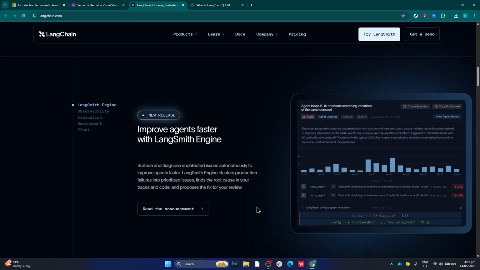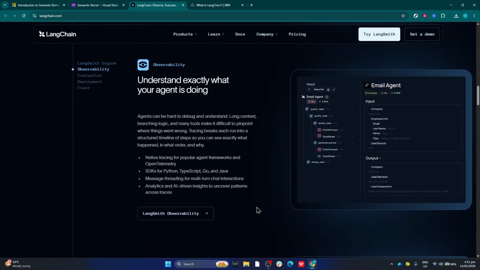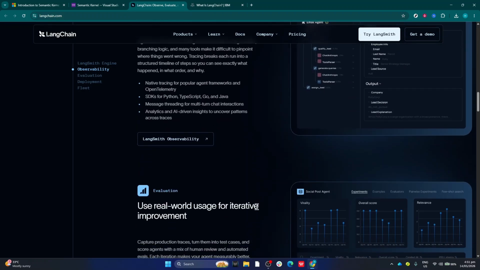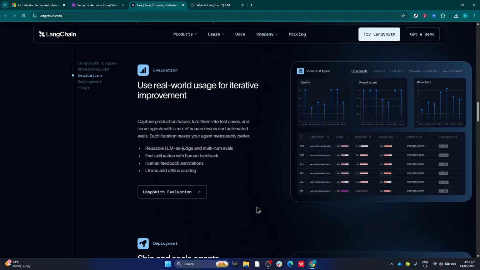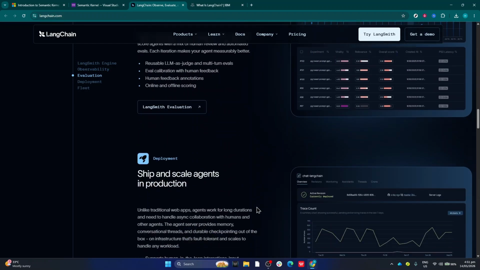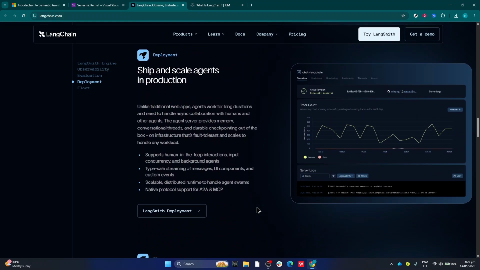Semantic Kernel feels slower and more structured. That can sound boring, but enterprise developers often prefer stability over chaos. The framework follows patterns familiar to .NET teams, including dependency injection, plugins, and enterprise architecture concepts. So while LangChain feels more innovative and experimental, Semantic Kernel often feels cleaner inside production business systems.